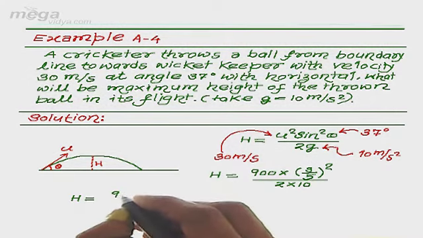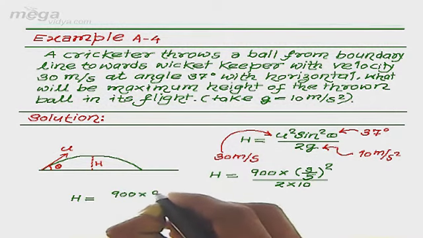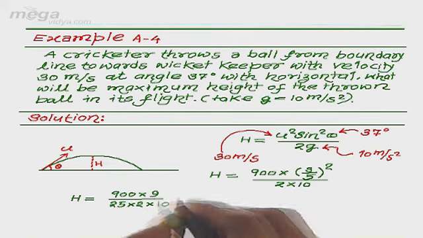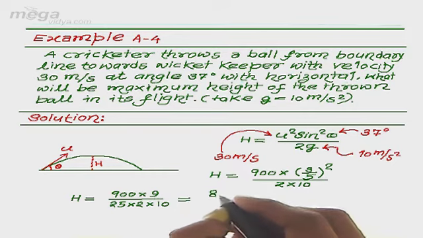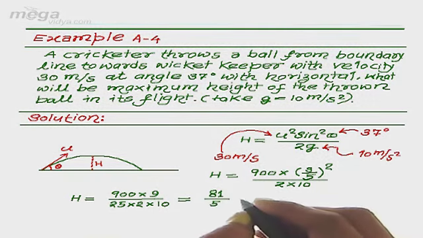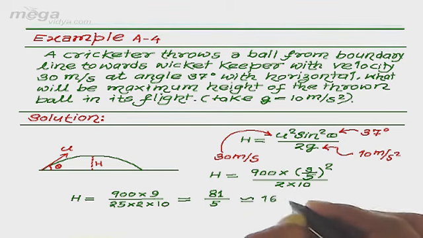So 900 into 9 upon 25, divided by 2 into 10, equal to 81 divided by 5, which is nearly 16 meter.